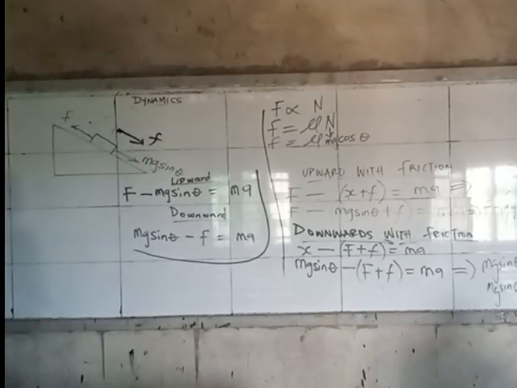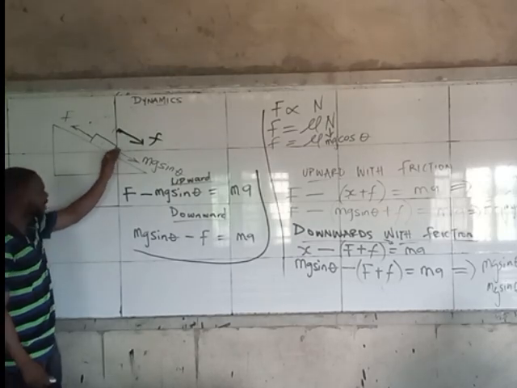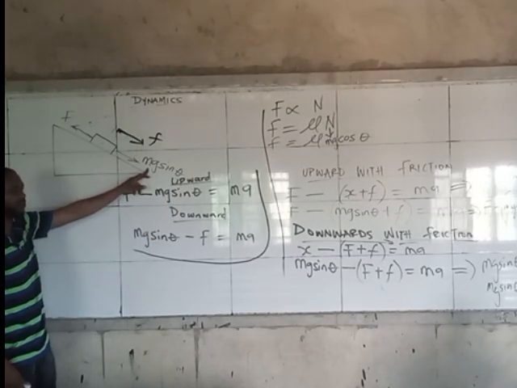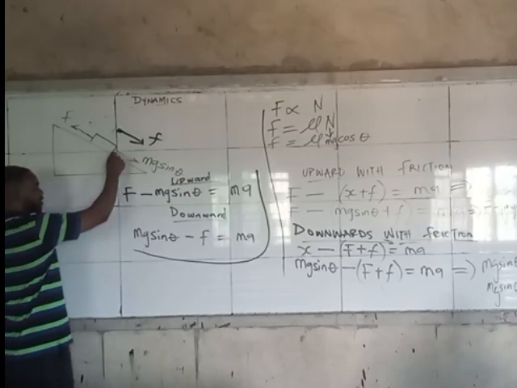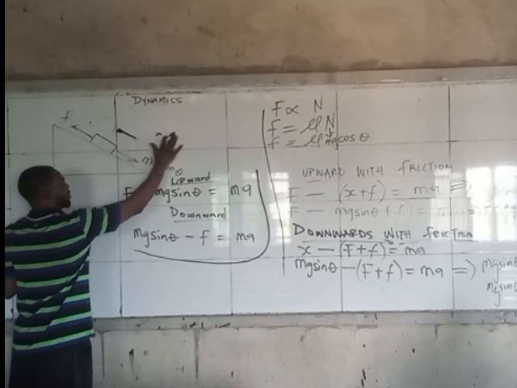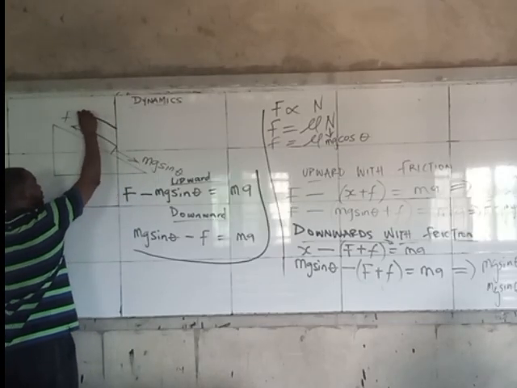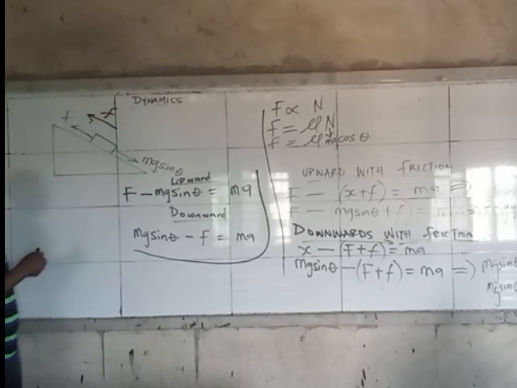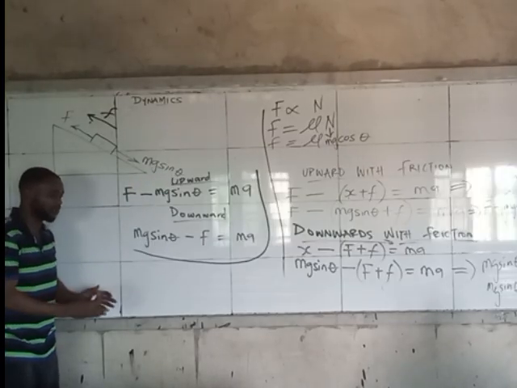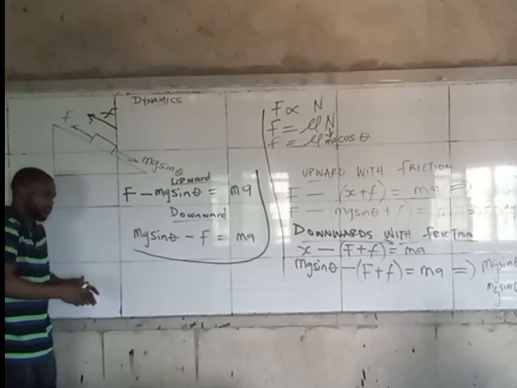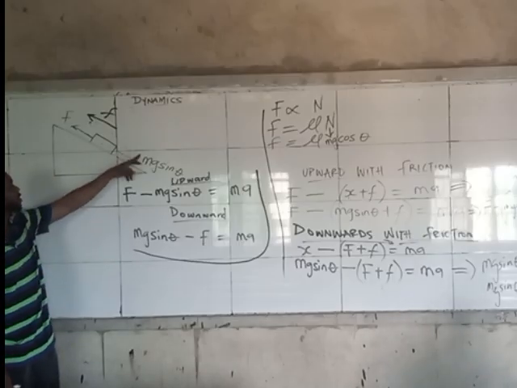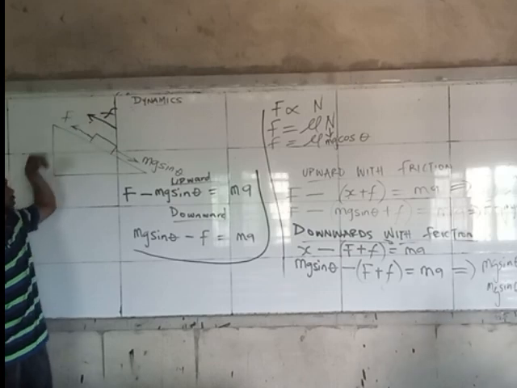While a situation where they tell you that the body is moving downwards, which means that upon there is force applied, that means this body is heavier. In that case, since this is moving downward, friction simply means force opposing motion. So friction is no longer going to be this way, so it will simply be this. Remember, the direction the body is moving is in charge. It will always be the one that the other forces are subtracting from. So it will be this minus these two.